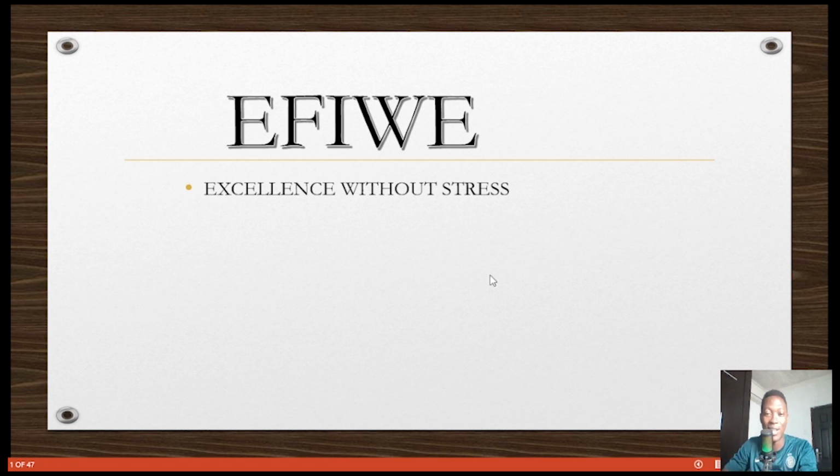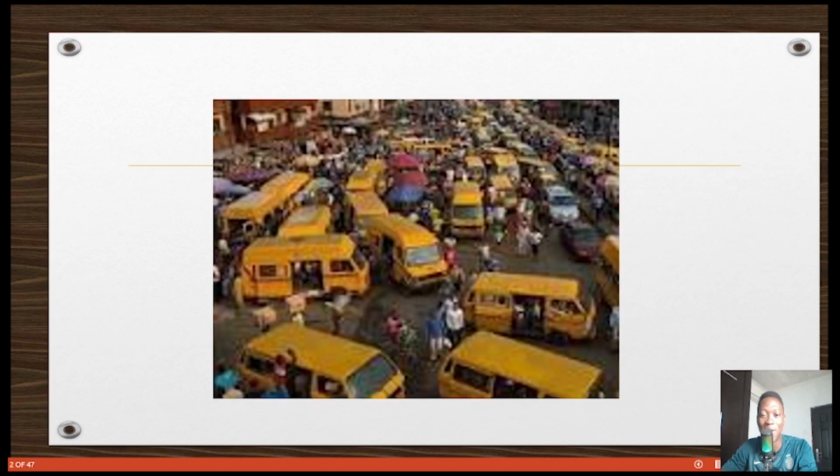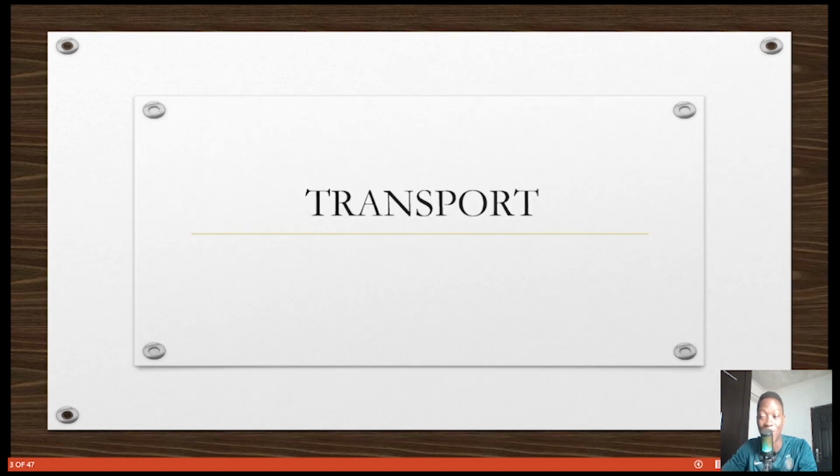Good. So today, look at this picture. This picture, if you stay in Lagos, you know what it refers to. It is Danfo, and what they do basically is transportation. They transport people from one place to another. And that's what we're exactly looking at today.